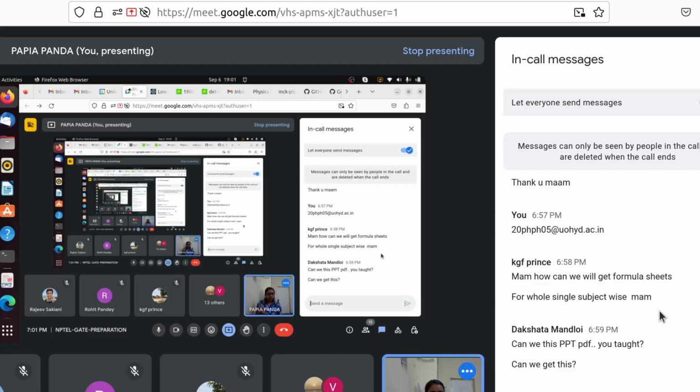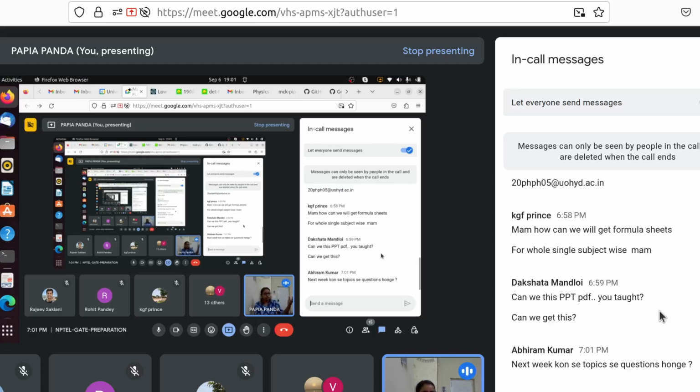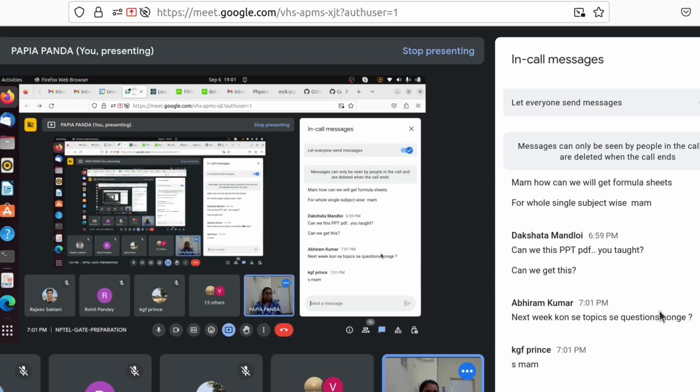easily. Okay, but it can also be possible that you just download all the formulas from the internet and all these things. It is also possible, yeah, but it's better to make it by your own.